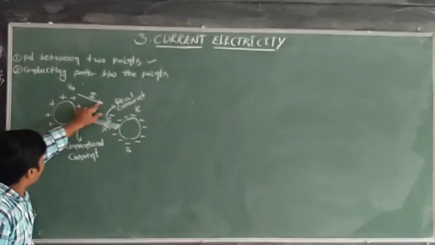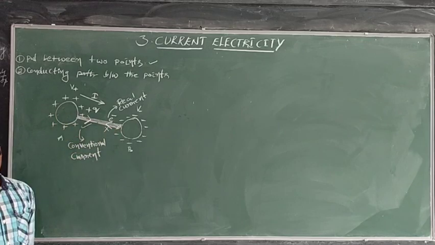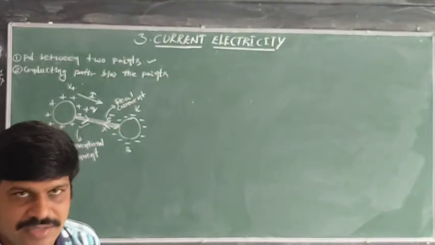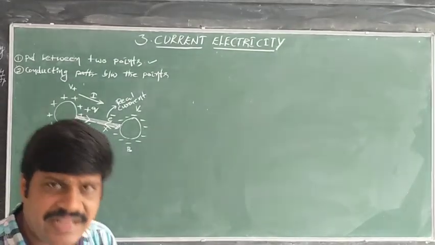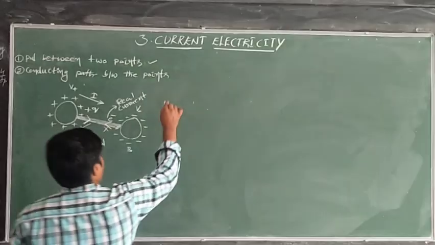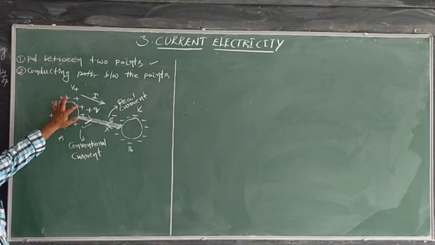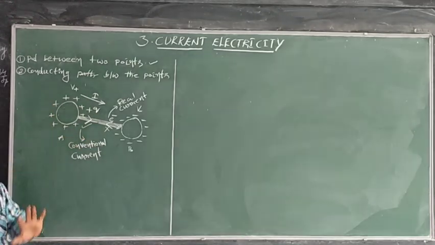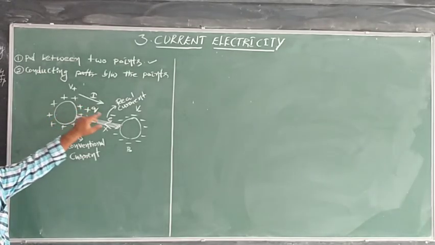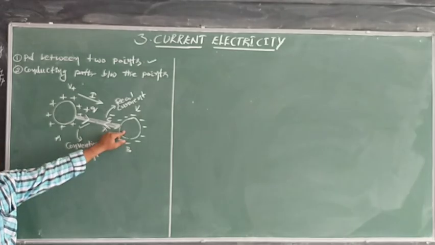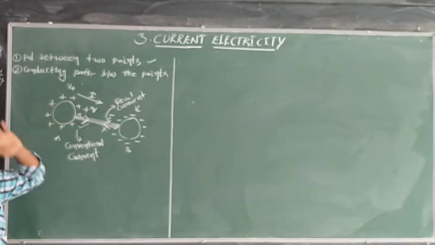Now the direction of current is opposite to the direction of electrons or negative charge. This is said to be electric current. There are two possible directions for current: one is conventional current and the other is electric current. Conventional current direction is from positive to negative charge. Electric current, the real current direction, we can take from negative to positive.